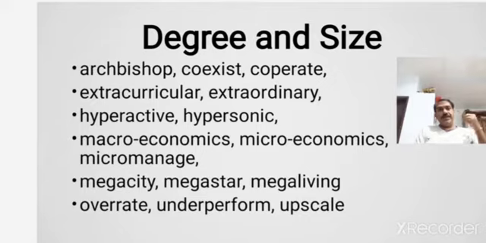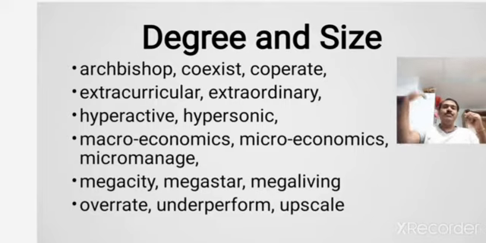In the next line you will see some more words where you will find different kinds of prefixes. For example, to the word economics, you can add macro and micro, which are both prefixes. Macroeconomics talks about broader aspects, a country, for example, whereas microeconomics talks about individual level or unit level economics.